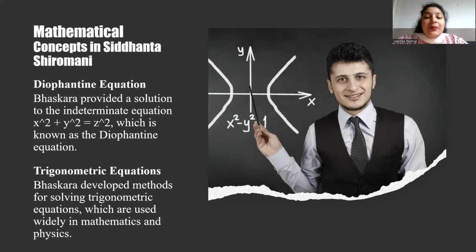So there are linear Diophantine equations, which solve linear equations. Quadratic Diophantine: he discussed quadratic equations and provided ways of solving them. Intermediate equations: he also explains how to solve intermediate equations which have multiple solutions, including Diophantine equations. There is also the method of continued fractions, and he used the method of continued fractions to solve Diophantine equations, which is a remarkable achievement considering the time period.